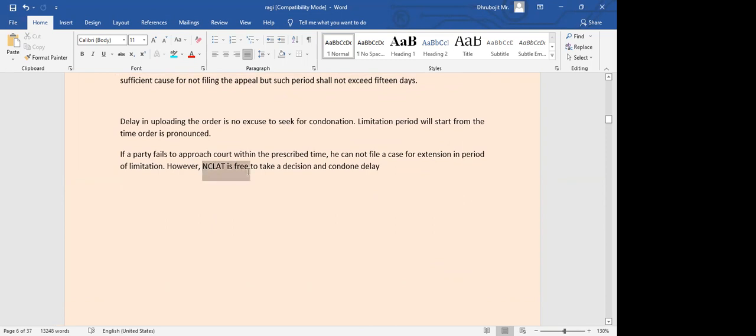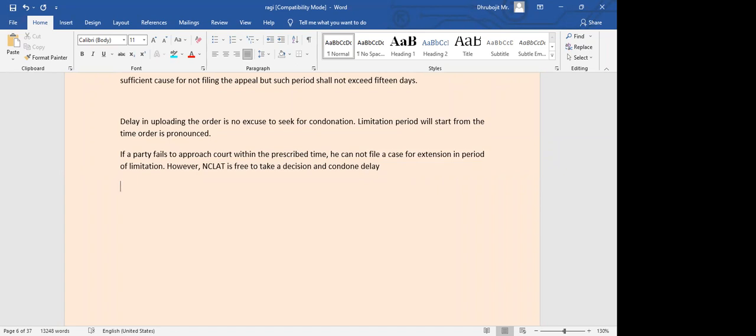So NCLAT is free to take a decision for condonation. Same thing you would see in the case of regular courts also, plus you will see it in legislations like the RTI, Right to Information Act. There also there are two provisions of filing appeal, first appeal and second appeal. There also some limitation period is there, some 30 days, and for the second appeal, I guess 90 days.